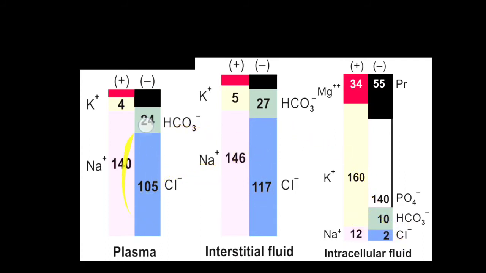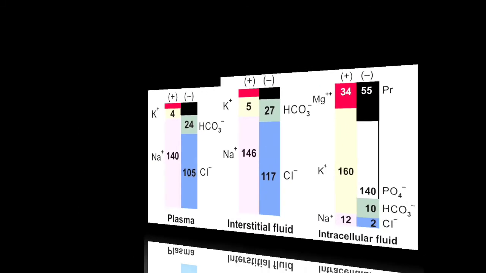So this Gamble-Gram gives an idea about the distribution of positively charged molecules, meaning cations, and anions in relation to plasma, interstitial fluid and intracellular fluid. So this will sometimes be asked in the viva or MCQs as well as in the exam. So you have to keep in mind the levels of anions and cations in relation to plasma, interstitial fluid and intracellular fluid. So that's all about the Gamble-Gram.